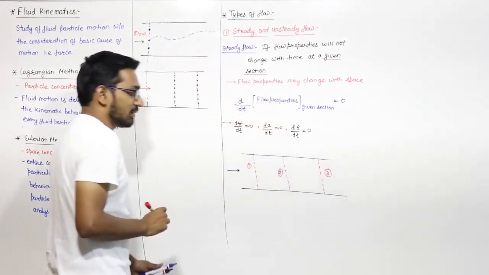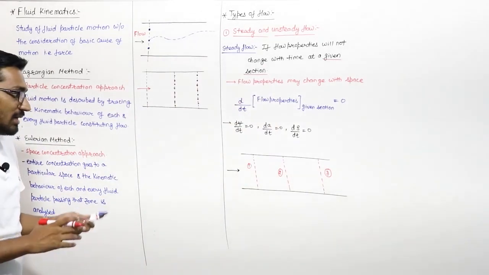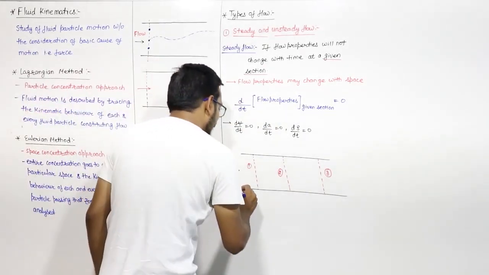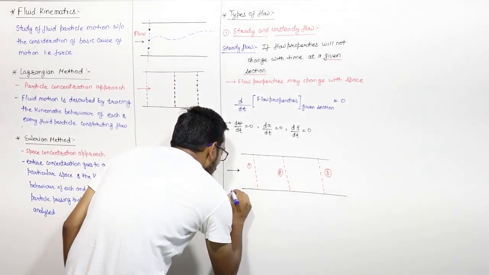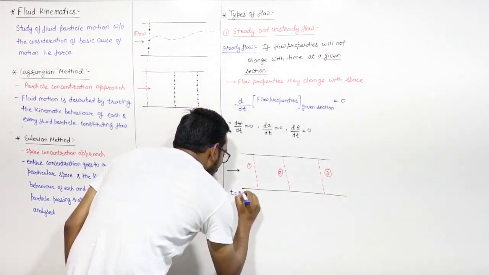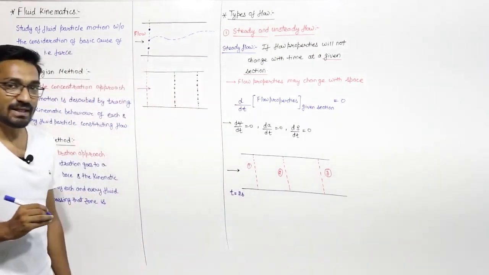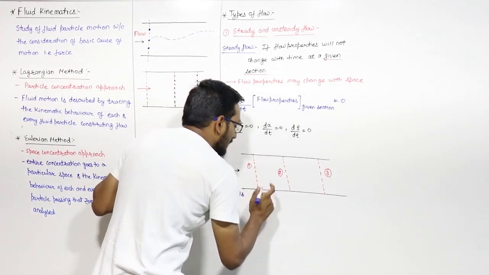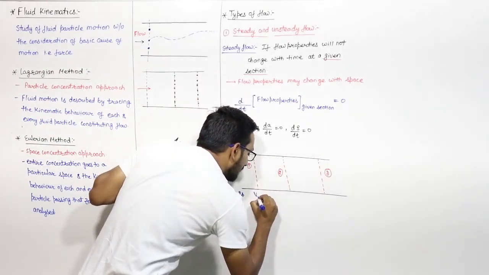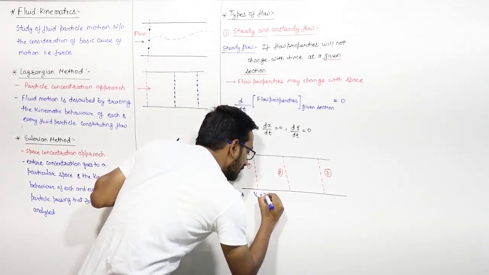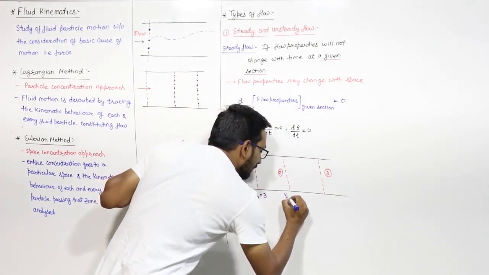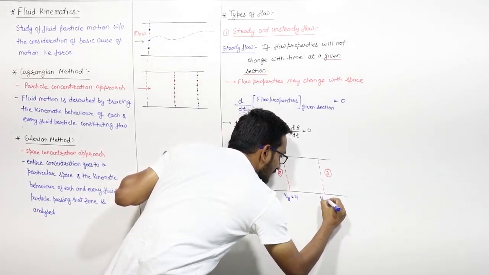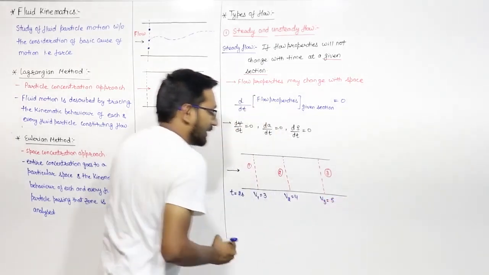These are three space coordinates. Let us say at time t equal to 2 seconds, the velocity at point 1, v1, is 3 meters per second, v2 is 4 meters per second, and v3 is 5 meters per second.